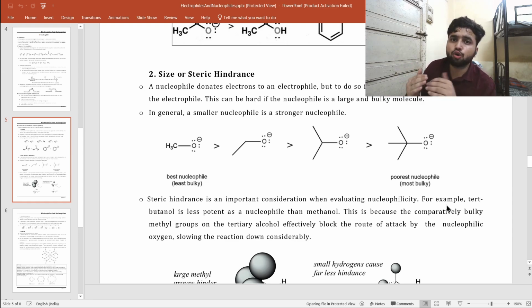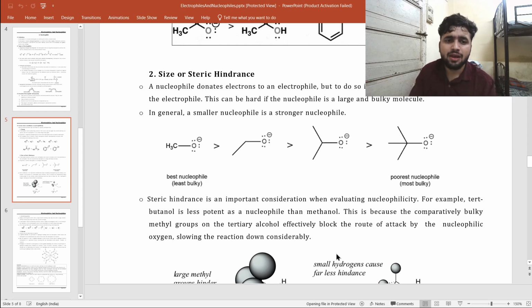Because if there are two big groups and they are colliding, they are close to each other, so there will be a repulsion, and if there will be a repulsion, there will be instability. So that's why a good nucleophile must be small in size. We'll go into detail when we get to a reaction.